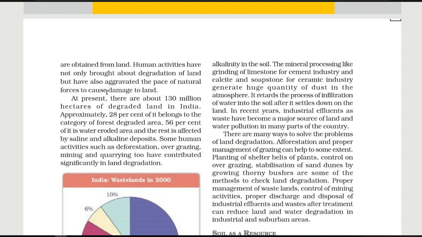By this, the conditions become worse, and because of that, the natural forces also cause damage to land. At present, there are about 130 million hectares of degraded land in India. So right now, we have 130 million hectares of degraded land in India, which is not of any use.